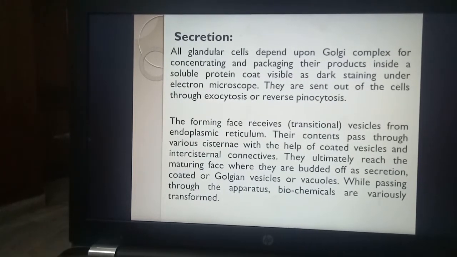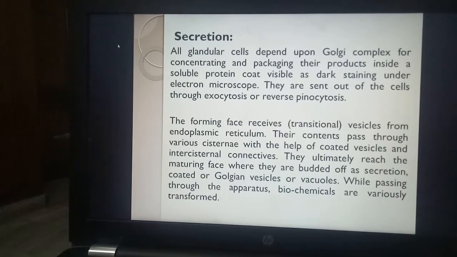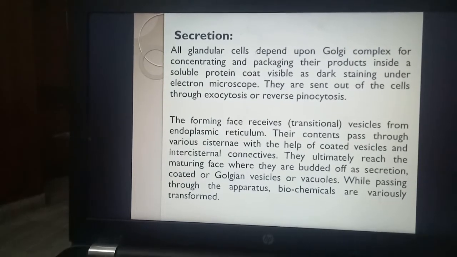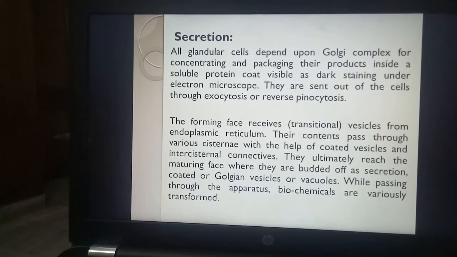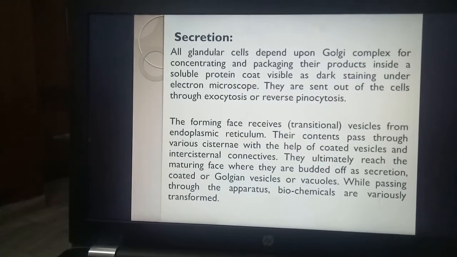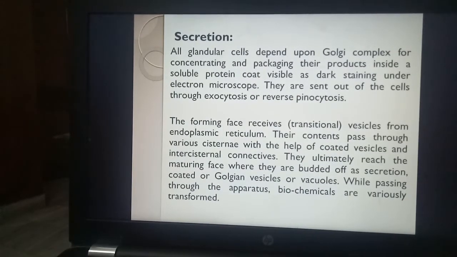All the glandular cells, the secretion cells, the cells of glands, depend on Golgi apparatus for concentrating and packaging their products. To pack their products, the material is packed into vesicles or vacuoles, and they are sent to other organelles or for exocytosis or for reverse pinocytosis.